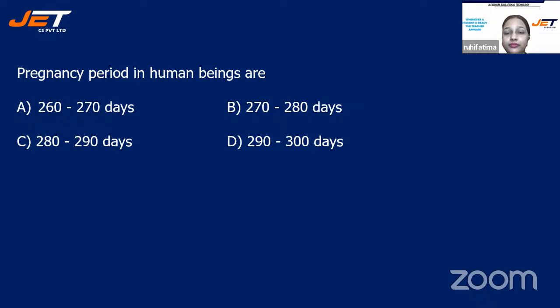Come on, children, keep answering me in the chat box. Very easy question, everybody knows this answer. Time's up, children. The correct answer is 270 to 280 days, approximately 9 months.